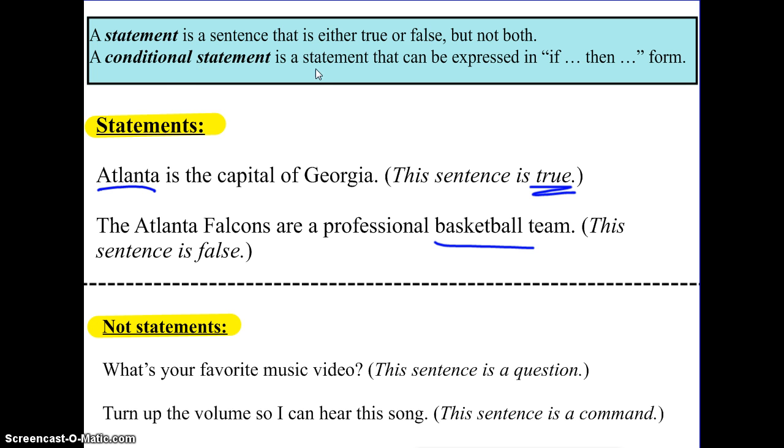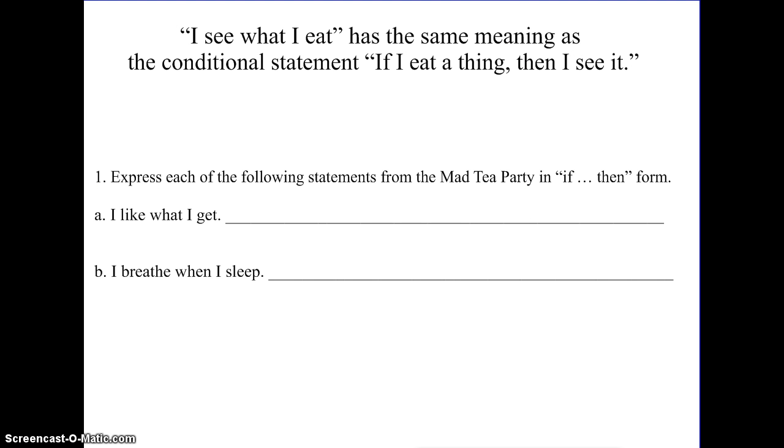Now, a conditional statement is a little different because it starts with the word if, like if I go to the store, comma, then I will buy this shirt. Okay, that is a difference between a statement and a conditional statement. Alright, so if you've ever read Alice in Wonderland, this is the Mad Hatter Tea Party. They say some kind of crazy things, but Lewis Carroll was actually very good at math, and he included logic in his book, okay? So if I see what I eat has the same meaning as the conditional statement: if I eat a thing, then I see it.